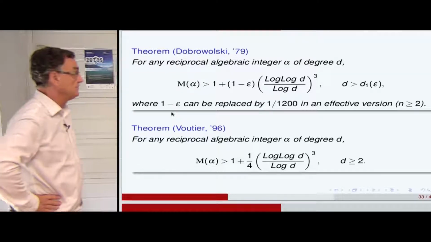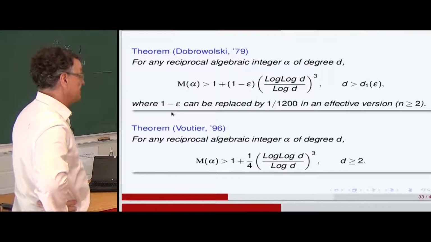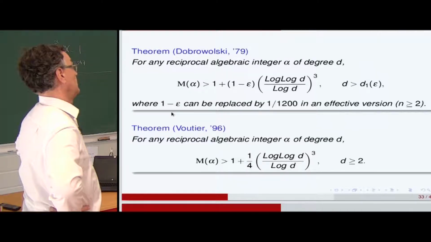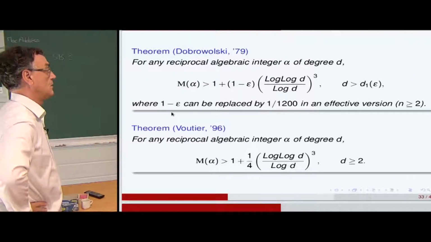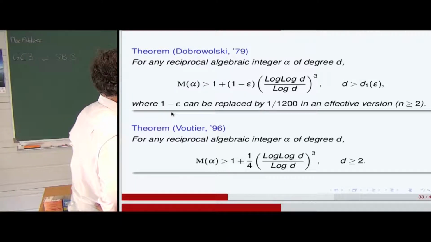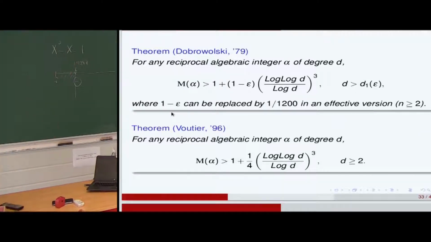So we know that when the degree is very, very large, then the 1 minus epsilon is almost epsilon and can be almost replaced by 1. So the 1 minus epsilon is due to Schinzel. I didn't write that, but it's like that.